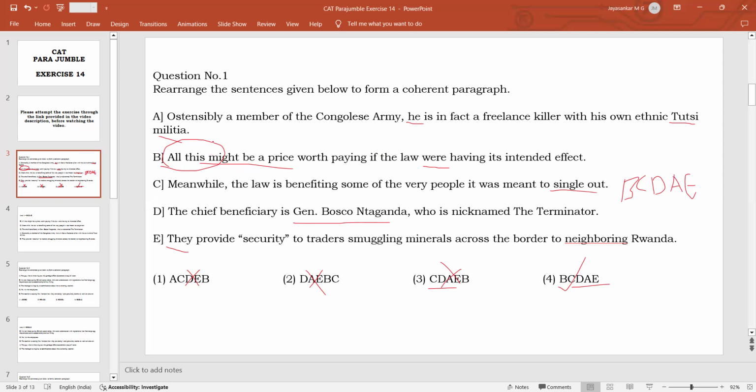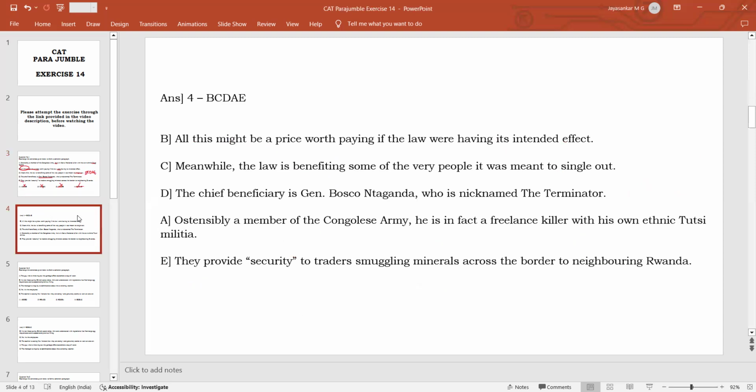So whatever things have been talked about before, about the prices people pay for supporting or maintaining the law, this price might have been worth paying if the law had done whatever it was supposed to do. Instead, the law is benefiting the people it was supposed to punish. That is the meaning. So that is why BCDAE becomes the logical sequence.